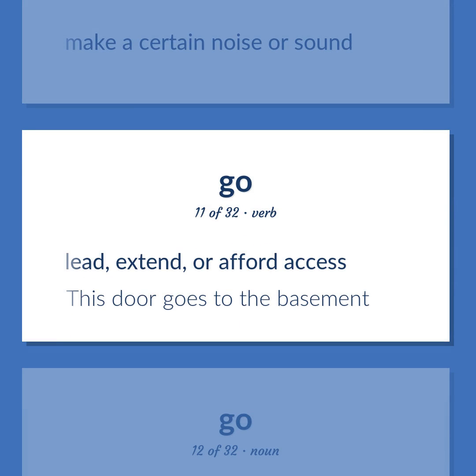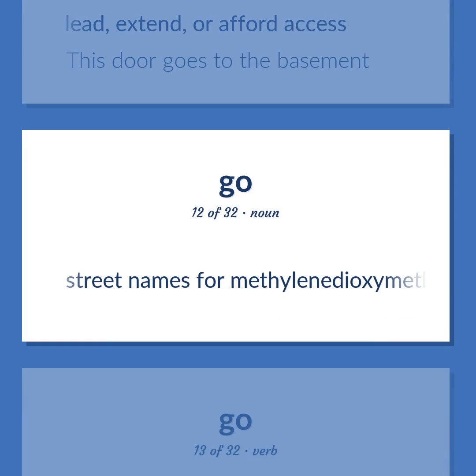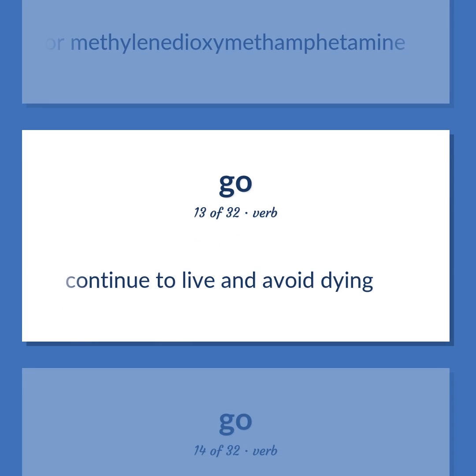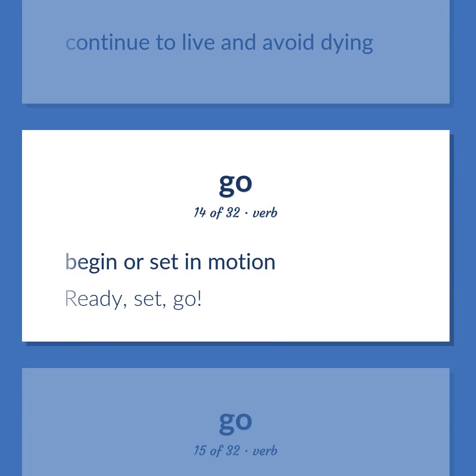Lead, extend, or afford access. This door goes to the basement. Street names for methylenedioxymethamphetamine. Continue to live and avoid dying. Begin or set in motion. Ready, set, go.